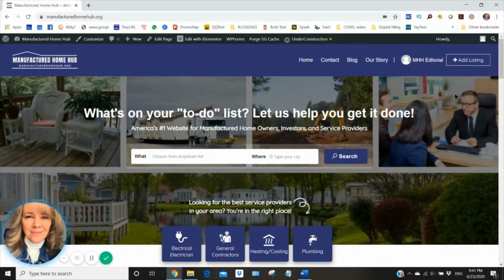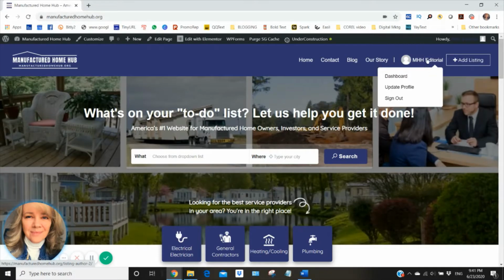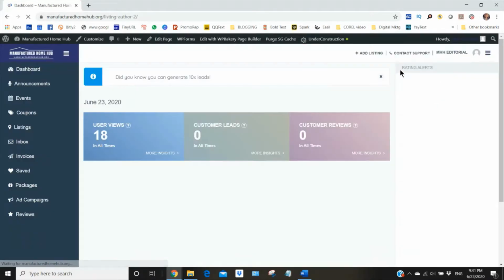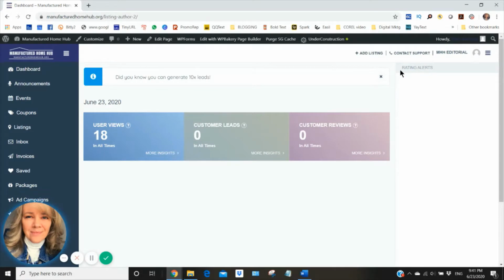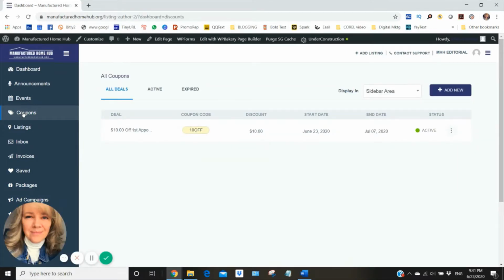The first thing you'll do, of course, is to sign in with your user credentials to our website. And then if you just look right below your username, you'll go over to the dashboard, click on dashboard. And on the dashboard, you will go over to the left-hand column and click on coupons. Okay, I have one coupon that is currently active.